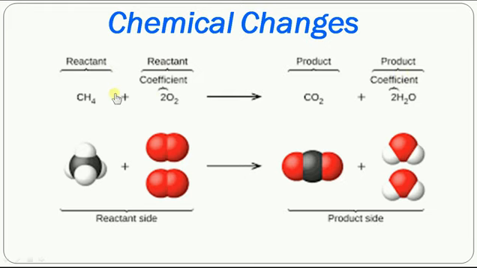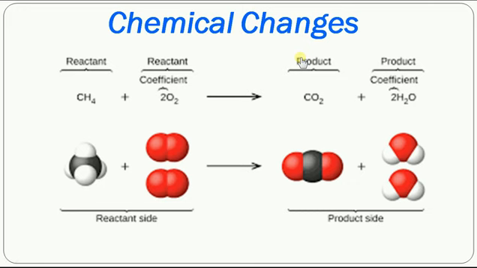On the left hand side we have two substances, methane and oxygen. On the right hand side we have carbon dioxide and water vapor, two substances. So you can clearly see the reactants and the products. In any chemical reaction, reactants take part in the reaction, and after the reaction, the products are formed. This is what you have to understand.